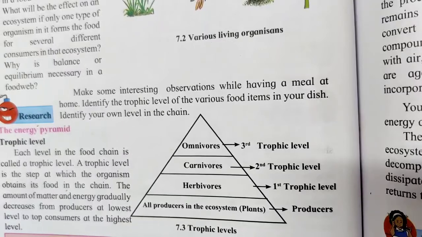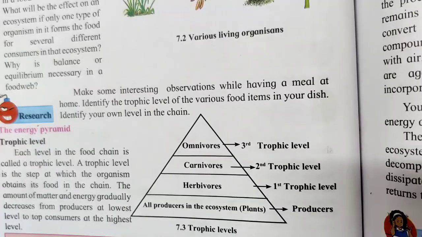In any given ecosystem, it may be a terrestrial ecosystem or it may be an aquatic ecosystem. One example of the aquatic ecosystem is given in your textbook. At the base of the energy pyramid is the phytoplankton, that is the small floating plants.